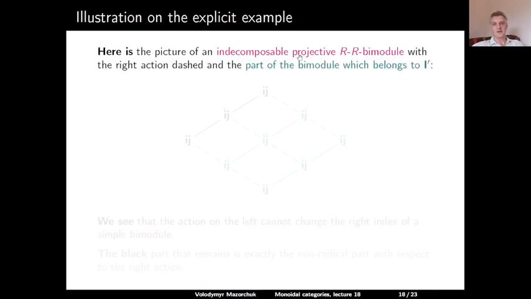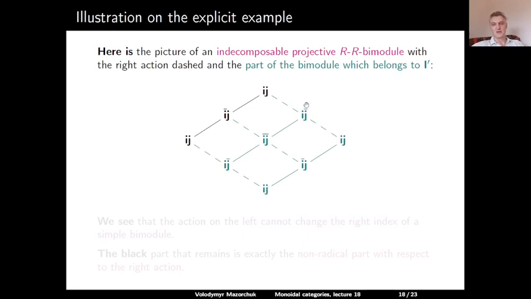So here is a picture of an indecomposable projective RR bimodule, which we had before, but now with the left action given by solid lines and with the right action given by dotted lines. And the part which belongs to our ideal I prime is given by the teal color, so it's here. So if we decompose our module as a direct sum of right modules, we will have exactly these three dotted lines.